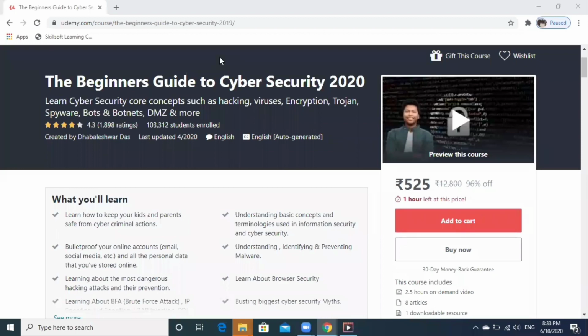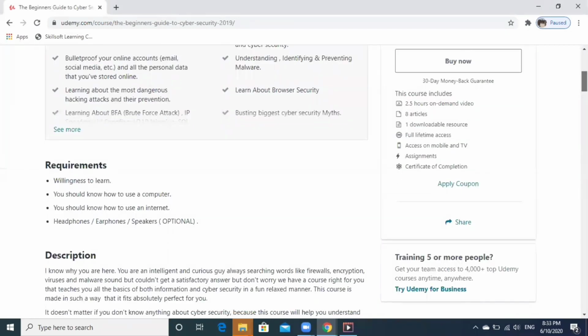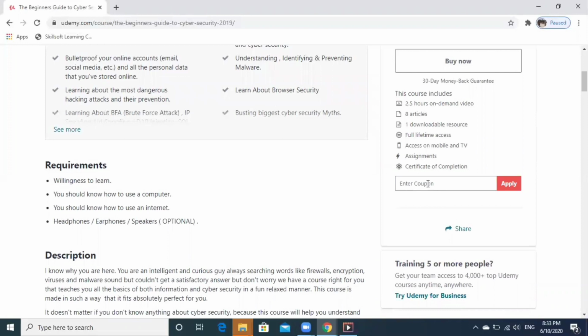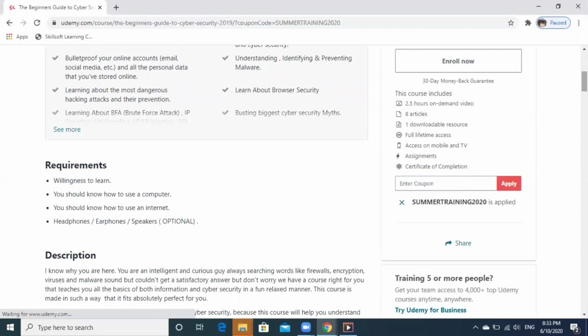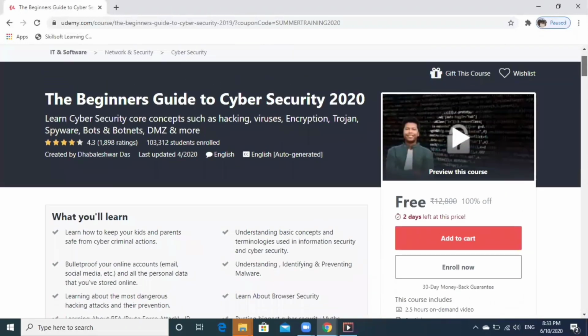The Beginner Guide to Cybersecurity. In this course, you will be learning about computer protocols, what is SSL, TLS, HTTPS, and SSH, Heartbleed vulnerability, web browser security, attacks from hackers, malware, digital wallet, email and security. This course is priced at 525 at Udemy, which is a 2.5 hours on-demand course. Once you apply this coupon and click on Enroll Now, you will be able to access this course for free of cost.